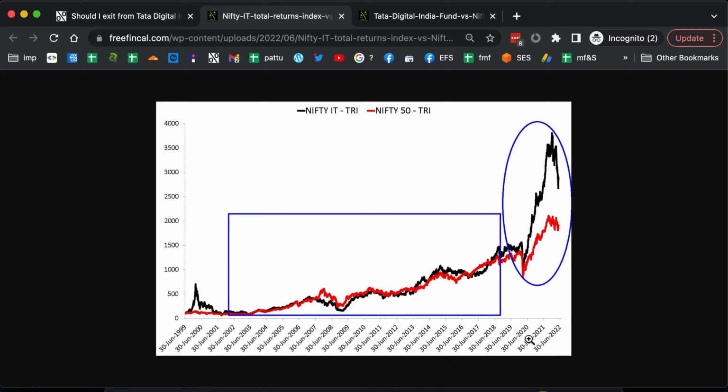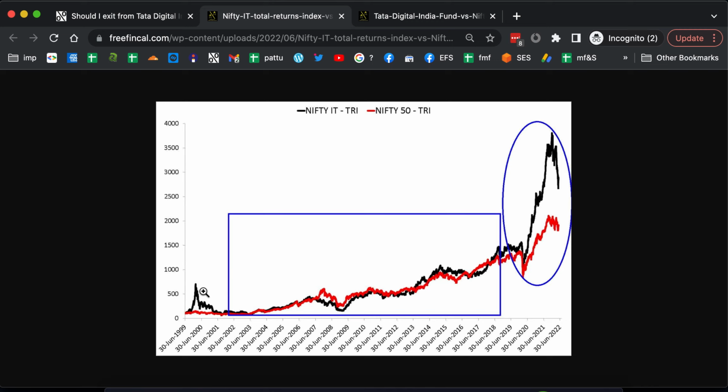The Nifty IT index for almost 16 years, a little bit before the March 2020 crash, has underperformed the Nifty 50. So if you look at this and invest, assuming that after you put in money you will get this kind of experience, you are ignoring the fact that this can happen. And you can see that after this person put money, the NAV has fallen sharply, and a sharp fall like this in the .com crash can happen again. Maybe it's happening right now, we don't know that.